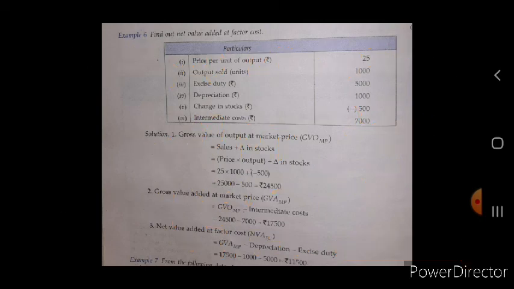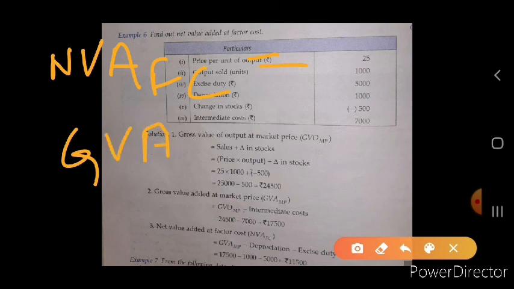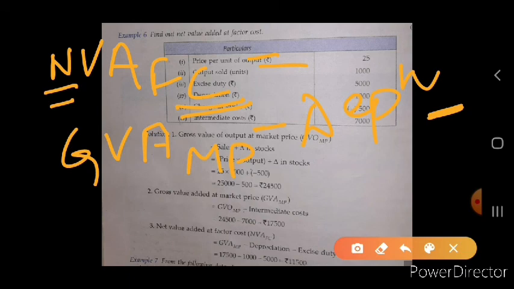Next step is to calculate the NVA at factor cost. In this, it is the NDP at factor cost. Okay, so from GVA MP we subtract the depreciation, and since it is factor cost and we have market price, in that condition we subtract the net indirect tax.